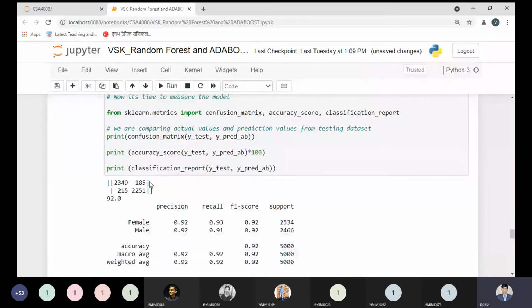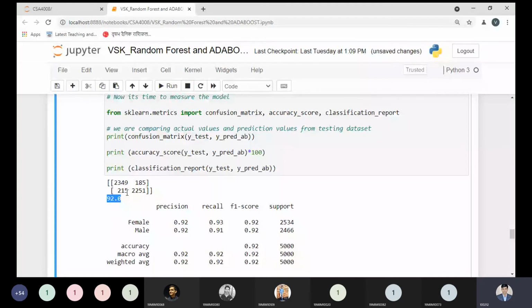After this, I'm executing the same code as we did for the random forest. Let us execute this code. Now you can observe over here, it is providing 92% accuracy, while the random forest gave 91.8% accuracy. This is the point you need to keep in mind. So AdaBoost provides 92.0% accuracy, while random forest provides 91.8%. We can say in ensemble learning models, the AdaBoost classifier is better than the random forest. That is the point we need to keep in mind.